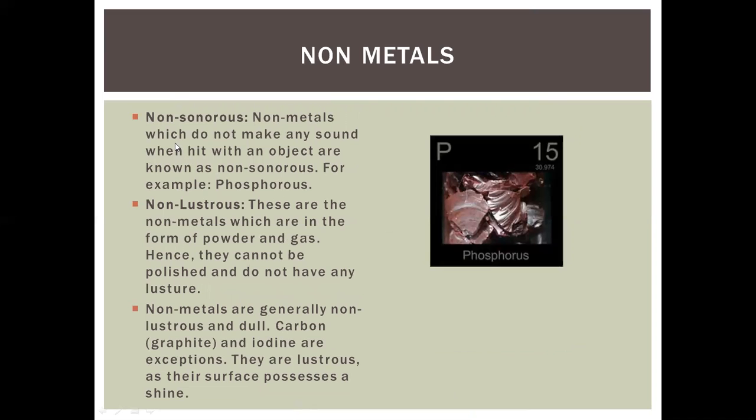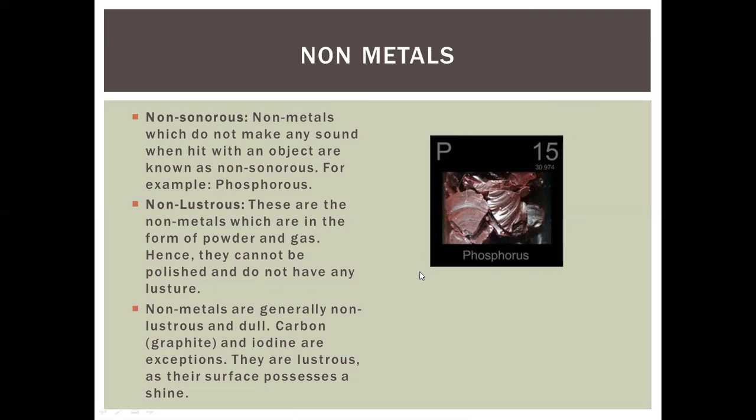Non-metals are non-sonorous. They do not make any sound when hit with an object, like phosphorus. Again, phosphorus is a reddish-colored substance. Non-metals are non-lustrous. They are in the form of powder and gases. They cannot be polished and do not have any luster. If beaten with a hammer, they convert into a fine powder. They cannot be polished to make them shine.